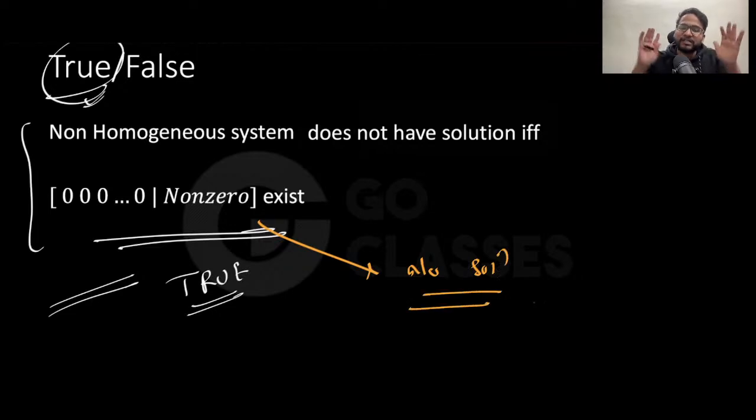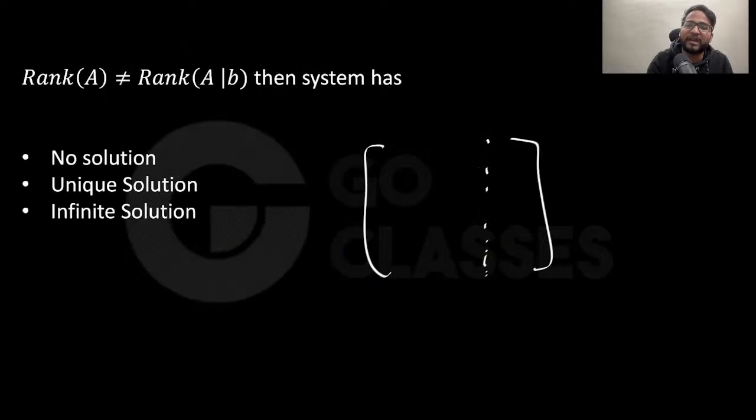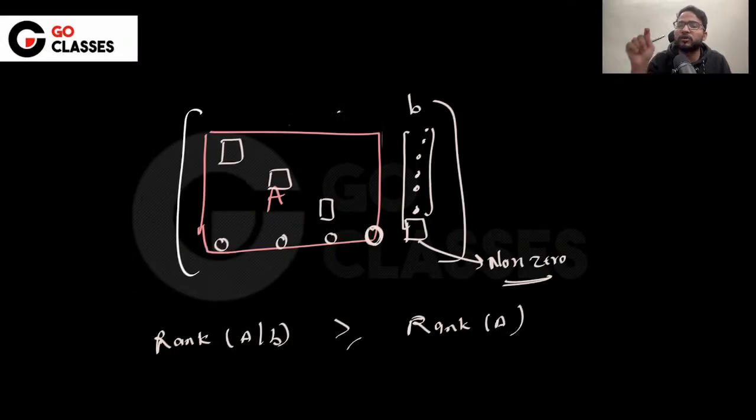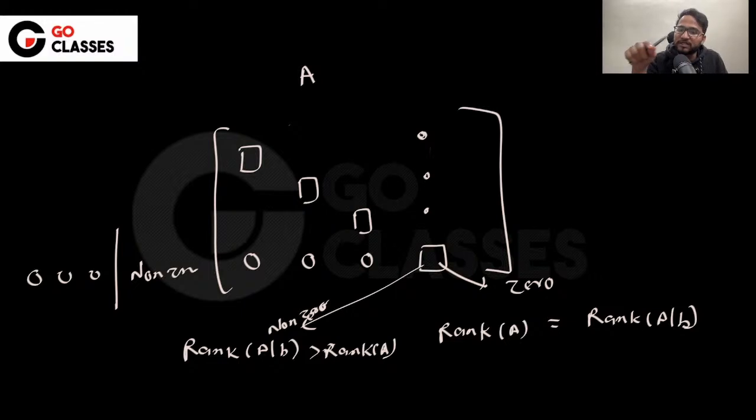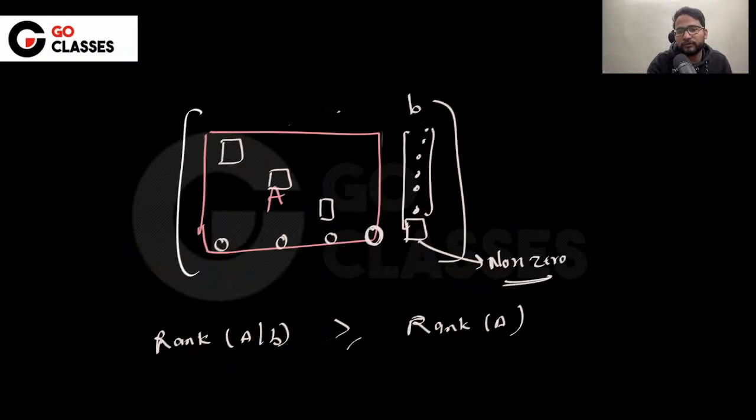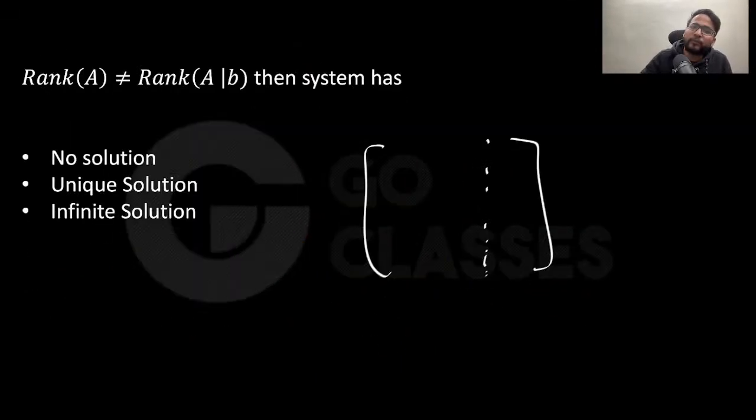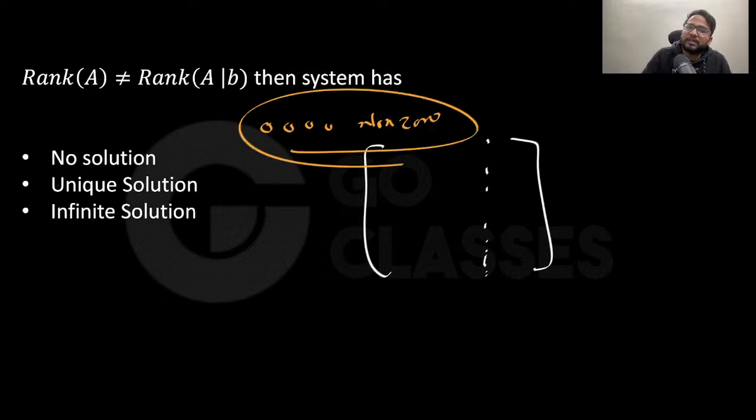Now, instead of saying 0 0 0 non-zero, they will say rank of A, rank of AB. Then you must relate rank of A and rank of AB with the 0 0 0 non-zero concept. If this is equal, then this must be 0. If this is greater, then this must be non-zero. Now tell me, if both are not equal, not equal means this must be greater, which means what is the case? 0 0 0 non-zero. It must mean that there is no solution.